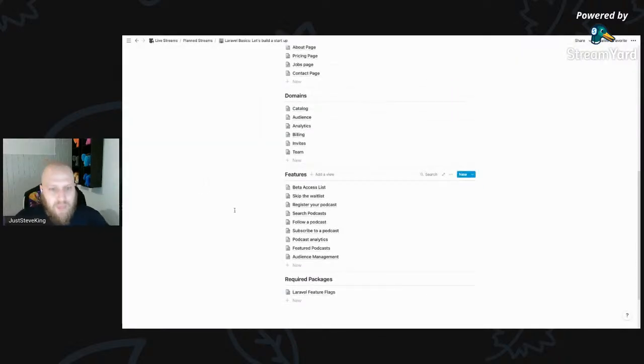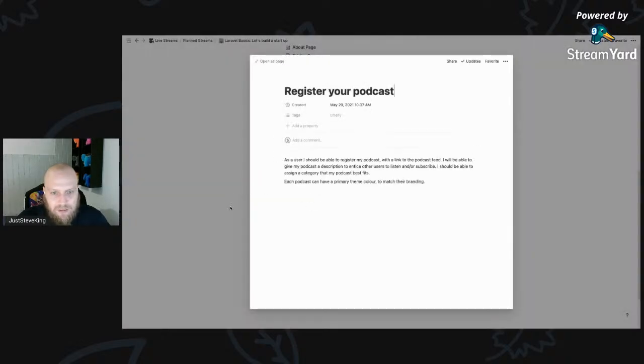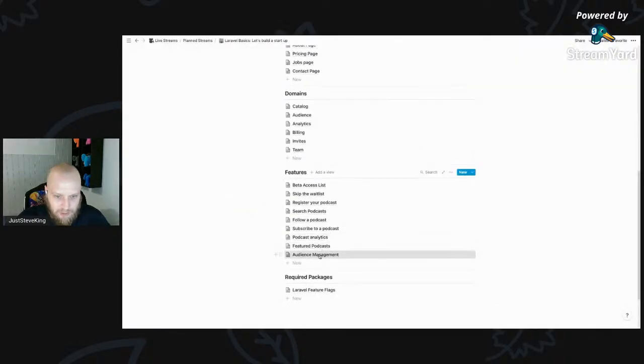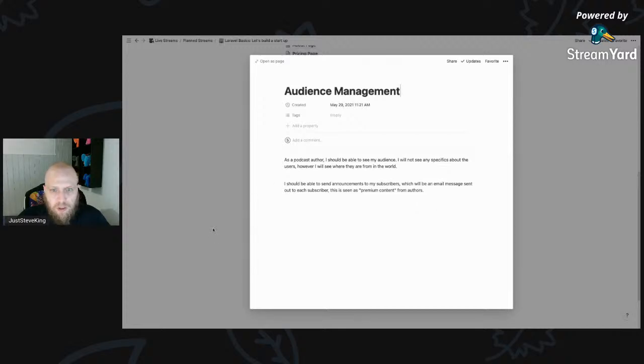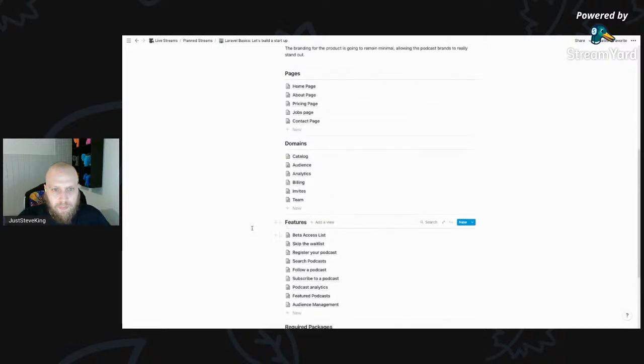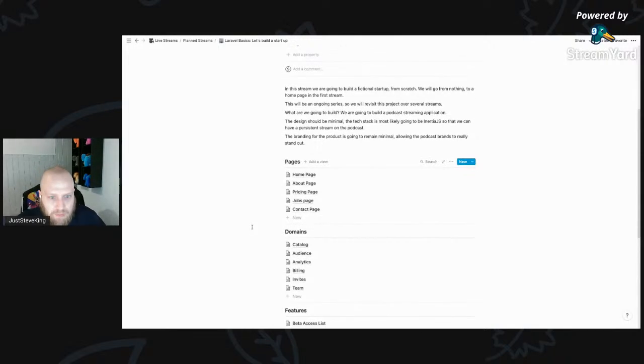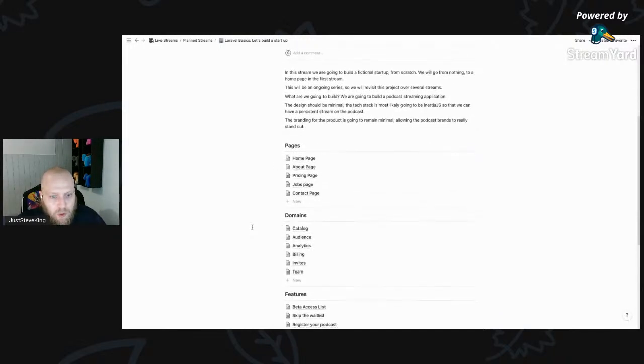So I think the first thing maybe is going to be something like podcasts. We need to start looking at some of the data modeling for some of this, don't we? And audience management, how we're going to build that one out. We're definitely going to need to do some event sourcing in some of this to properly track it. I believe the new Spatie event sourcing course and package should be out next week, or the update to the package, which will be great. What could we start with?